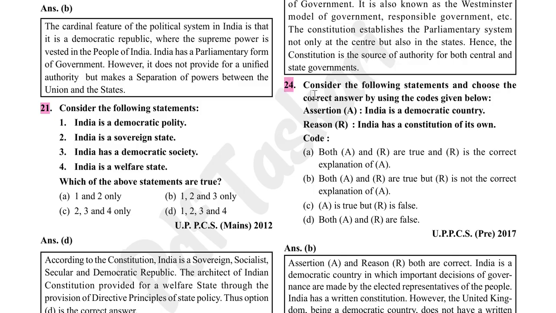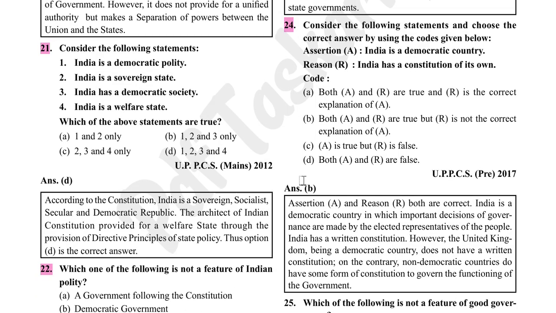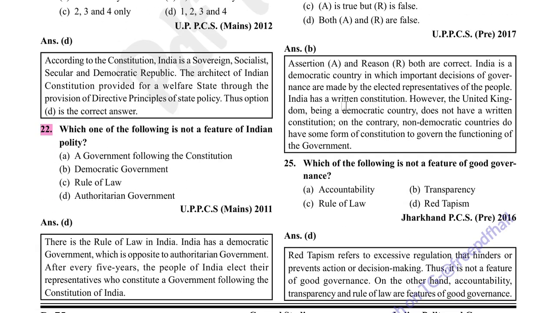Consider the following statements and choose the correct answer. India is a democratic country. Yes, India has a constitution of its own. Option B is correct because it is not the correct explanation that India is a democratic country. India is a democratic country in which important decisions of governance are made by the elected representatives of the people. India has a written constitution. However, the United Kingdom, being a democratic country, does not have a written constitution. On the contrary, non-democratic countries do have some form of constitution to govern the functioning of the government.